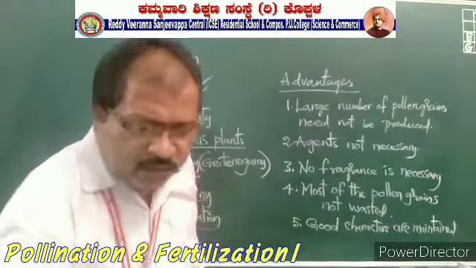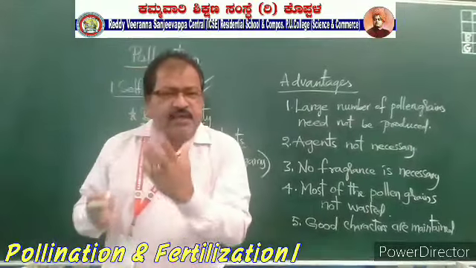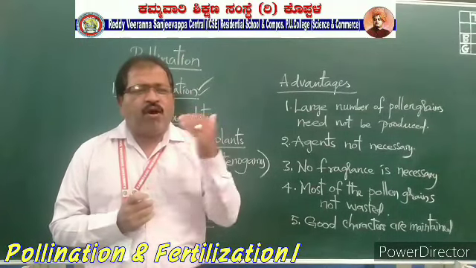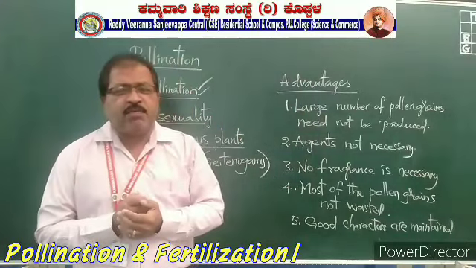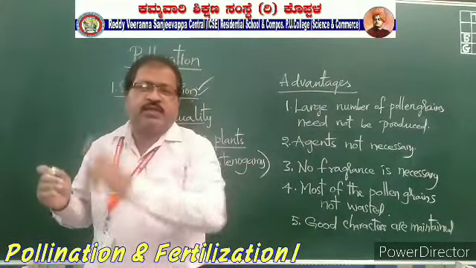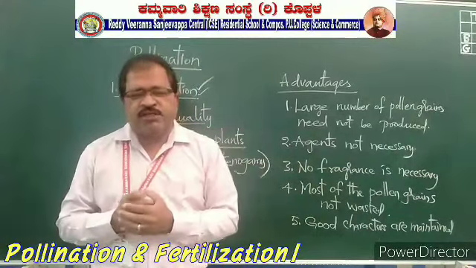Let us see what the disadvantages are. Simply we can say the disadvantages are the bad characters and the genetic disorders in the parental plant. Those will be carried from generation to generation. This is the big disadvantage of self-pollination.